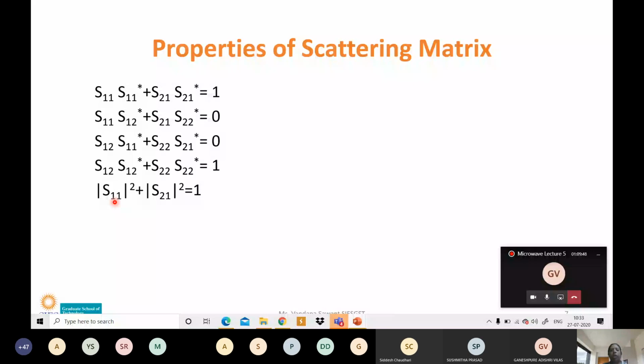Mod indicates magnitude. Here you need not consider the angle of the parameter. Only the magnitude has to be squared: the square of S11 plus the square of S21 is equal to 1.